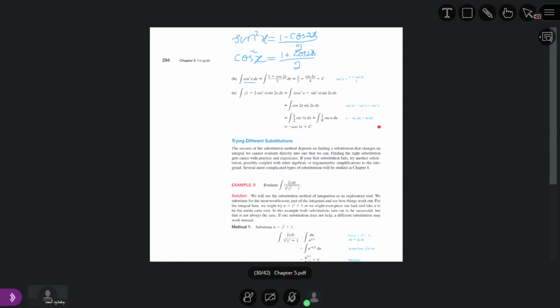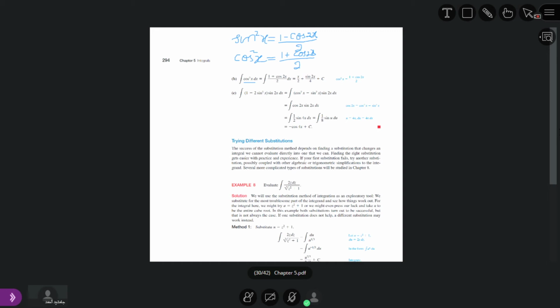So the right angle here means the angle of the terms given on the right is double the angle of the terms given on the left. So if we have sine square 3x, we will have 1 minus cosine 6x divided by 2. If we have sine square 4x, it is equal to 1 minus cosine 8x divided by 2. And similarly for the cosine.